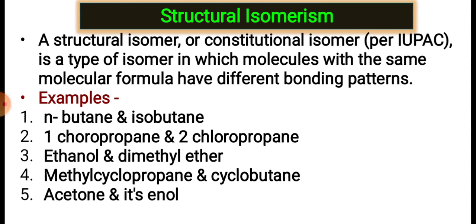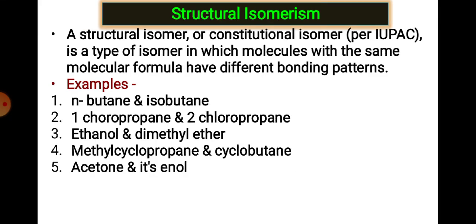We have taken many different examples: n-butane and isobutane; 1-chloropropane and 2-chloropropane; ethanol and dimethyl ether; methylcyclopropane and cyclobutane; and acetone and its enolic form. So basically these are five simple examples from five different categories. What is common in these five examples? Each and every pair has the same molecular formula, but their arrangement is different. That's why they belong to structural isomerism, or constitutional isomers.